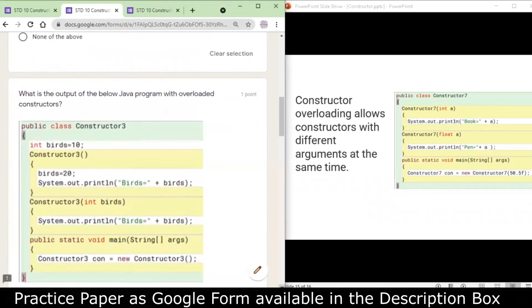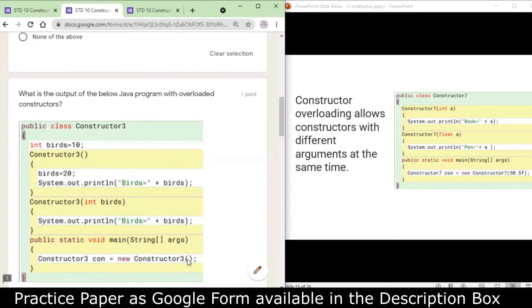The next question we have is again constructor overloading. There is a class declared constructor 3 and we have an instance variable of integer data type birds equals to 10. Now in the main method you can see no value is being passed. So we have two constructors, one without a value, that is a default constructor, and another, a parameterized constructor.